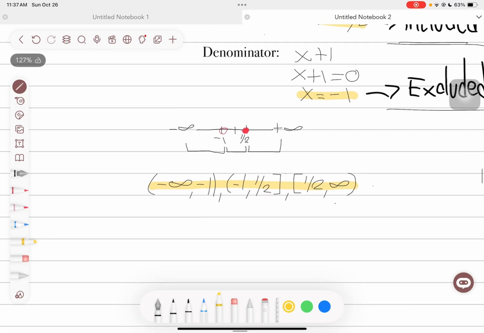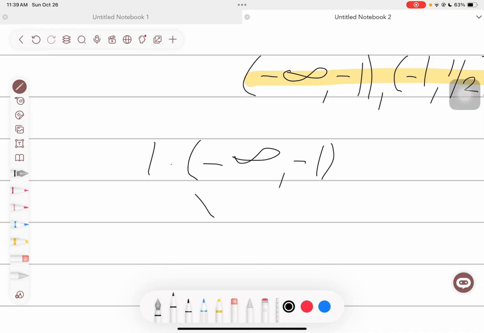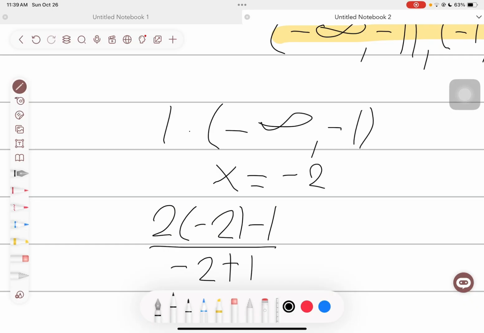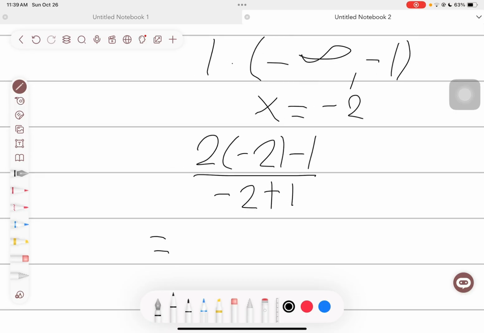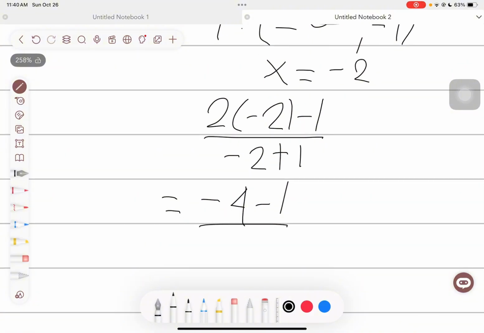Now for step 4, test each interval. We'll test one number from each interval by substitution. Now let x equal -2. Now let's substitute. 2 times -2 is equal to -4, and then get the -1 over -2 plus 1 is equal to -1.